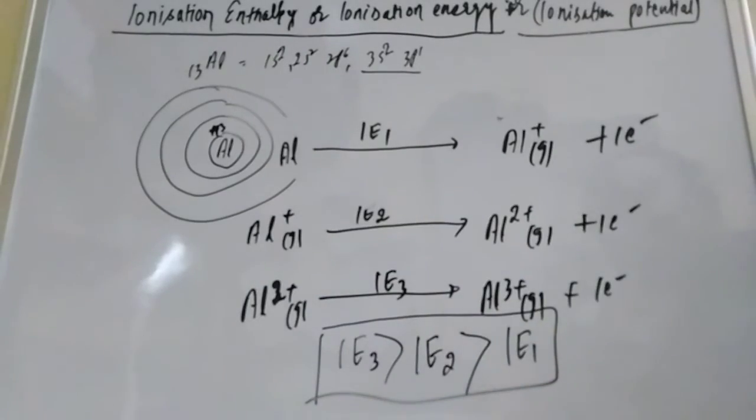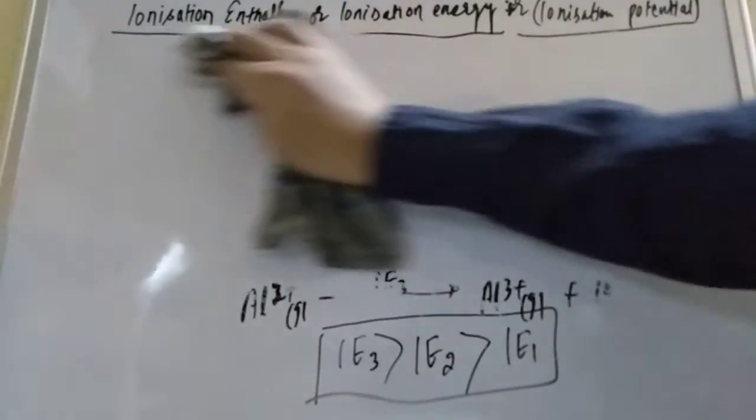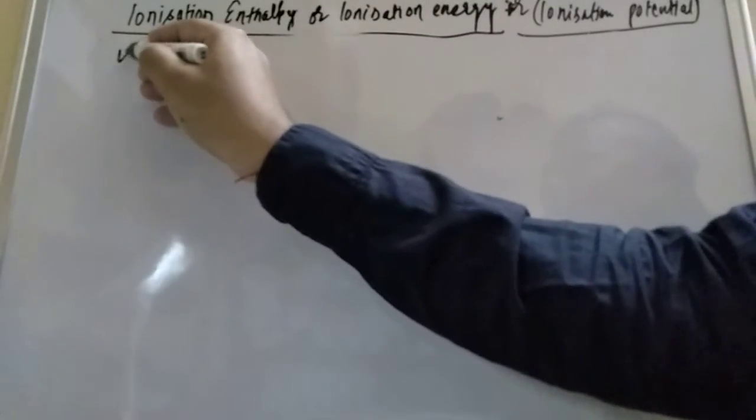Okay, student. Firstly, let's see the variation, what is happening in the variation. Then we will study in detail what the factors affecting it are. First of all, we are going to see the variation of ionization enthalpy when moving down the group. Firstly, let us try to understand this ionization enthalpy; I will try to explain in the easiest way. Variation in group. Better we remove all this, because the small board is there. Wait, students.